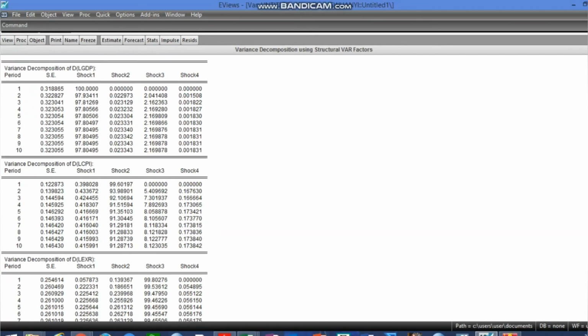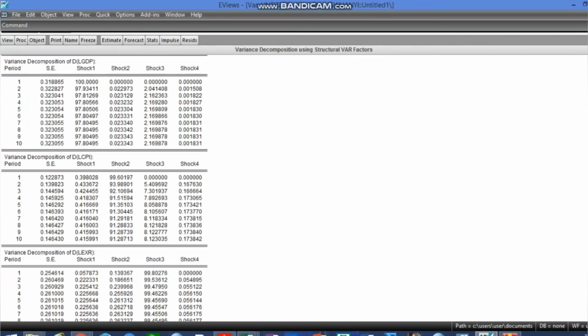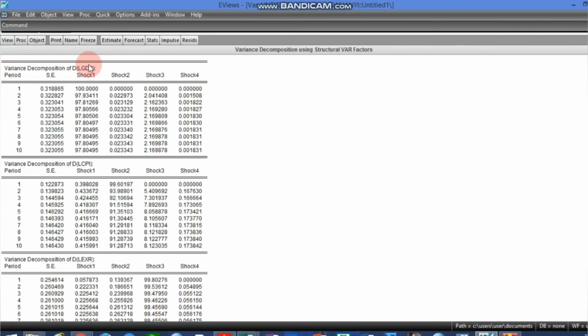From what we have, all our variables are stationary at first difference, which means we had to difference all the variables and work with differences in the standard VAR. So after estimating the standard VAR, we moved over to the structural factorization, where we estimated the structural VAR, from where we continued down to impulse response based on structural VAR, and of course variance decomposition based on structural VAR.